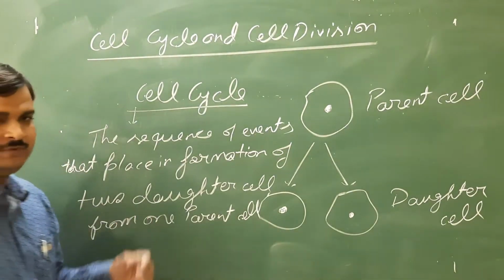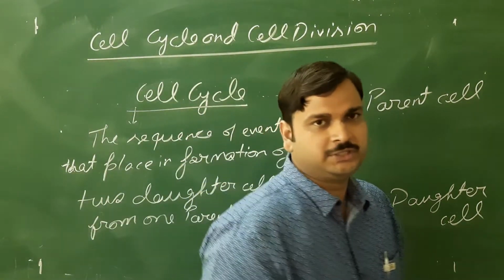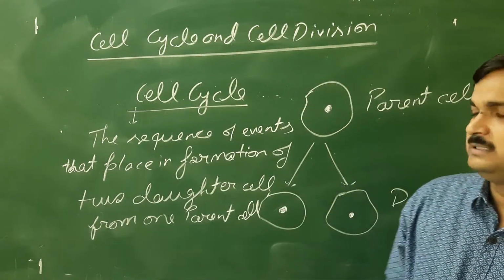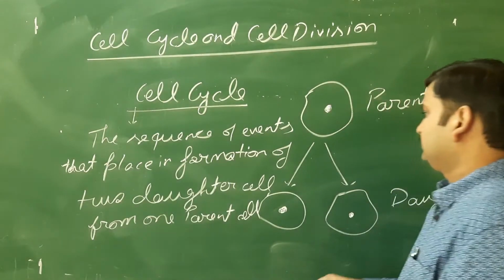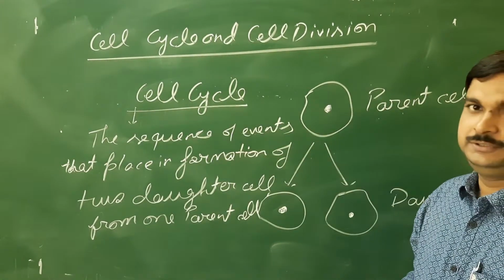So the sequence of events that take place in the formation of two daughter cells from one parent cell is called cell cycle. Okay. So that cell cycle you have to study.